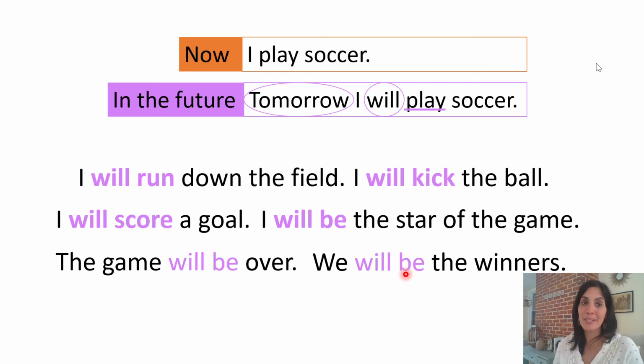Nice work. We just changed this story from happening now in the present to happening tomorrow in the future. In order to do that, we needed to add this helping verb, will, before the main verb. Really nice work. Now we're going to work together to read sentences and decide which form of the verb to use.